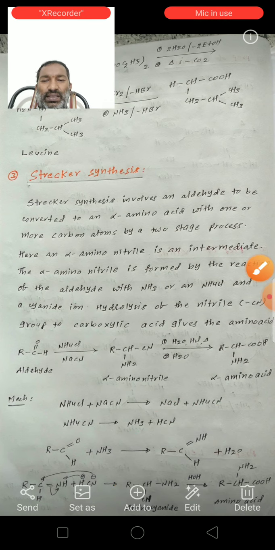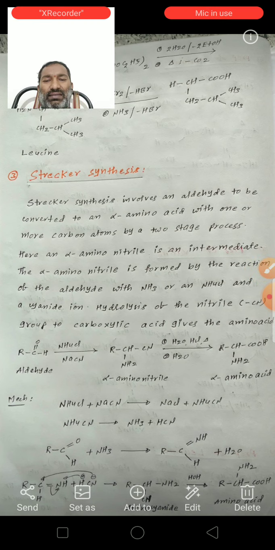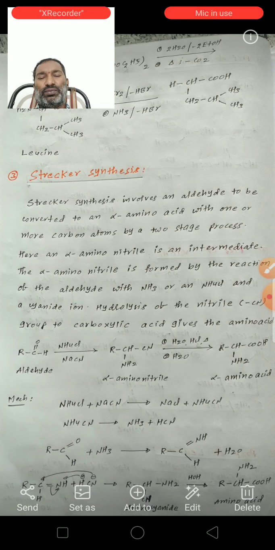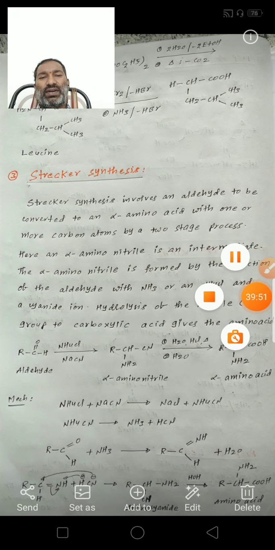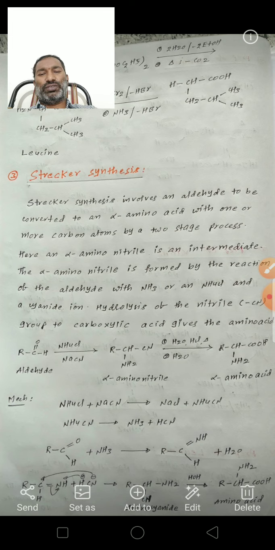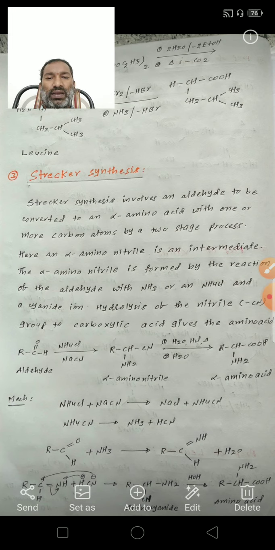This imine reacts with hydrogen cyanide to form an alpha amino nitrile. Here, in C double bond NH, N is the more electronegative atom, so the pi bond is attracted by nitrogen, H plus reacts with the NH2, and CN minus attacks the carbon, forming an alpha amino nitrile.